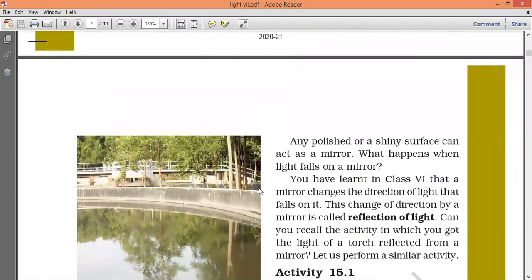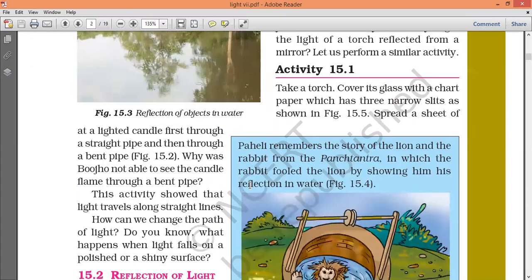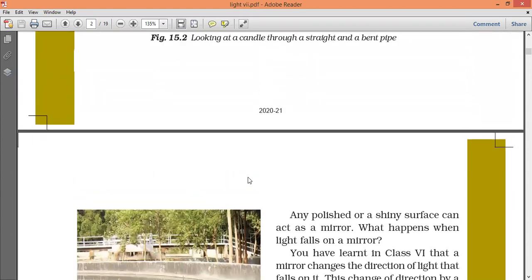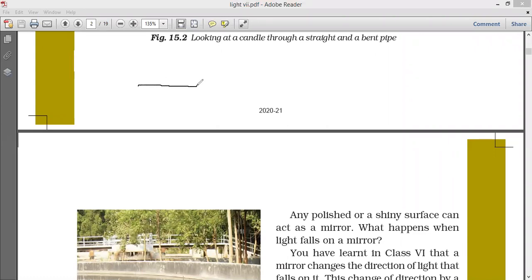Next, see here. What is the reflection of light? Here we will see reflection and refraction. Suppose this is one plane.